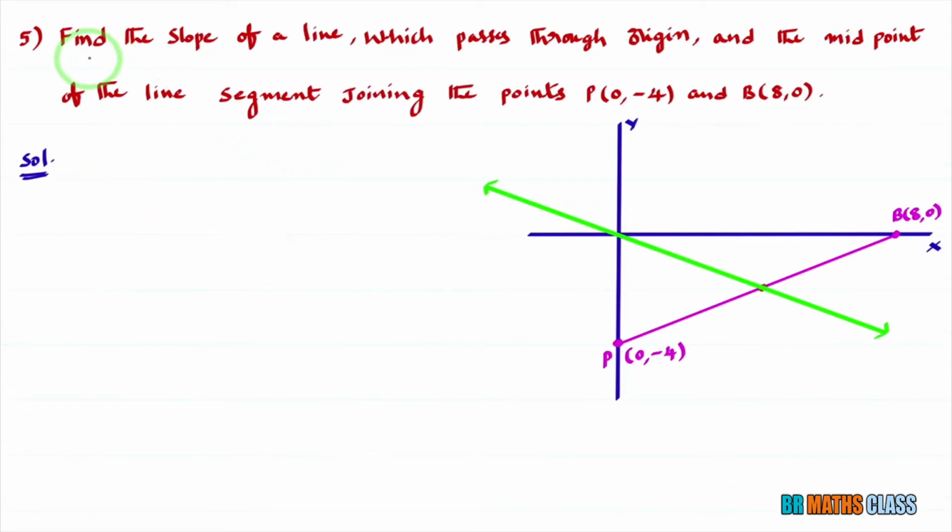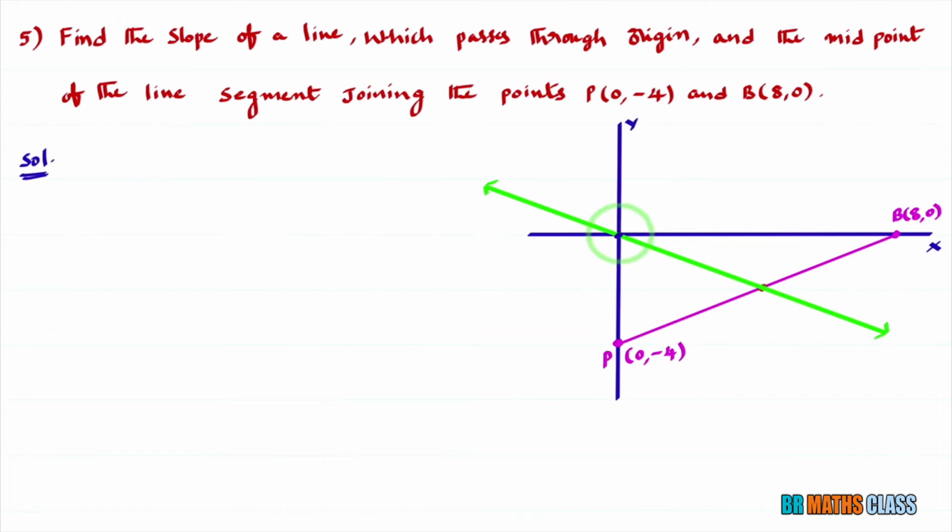You observe this question. Find the slope of a line. You need to find the slope of a line which passes through the origin and the midpoint of the line segment joining the points P and B. Okay, to understand the question, here I drew the diagram. What they are asking: find the slope of a line which passes through the origin.